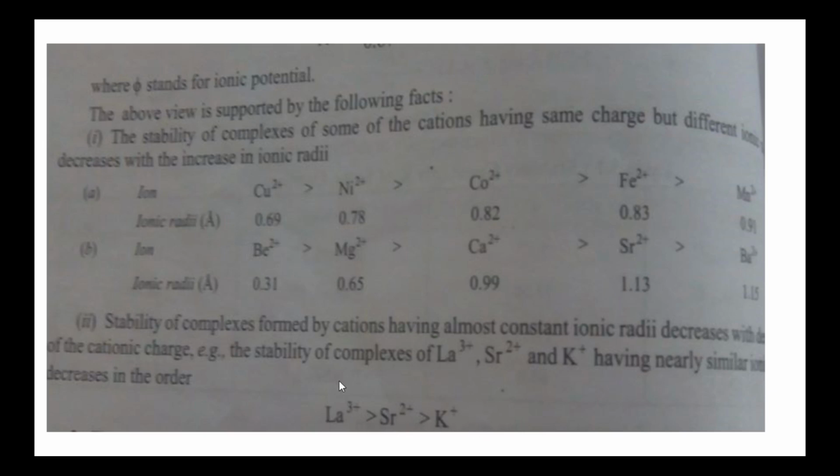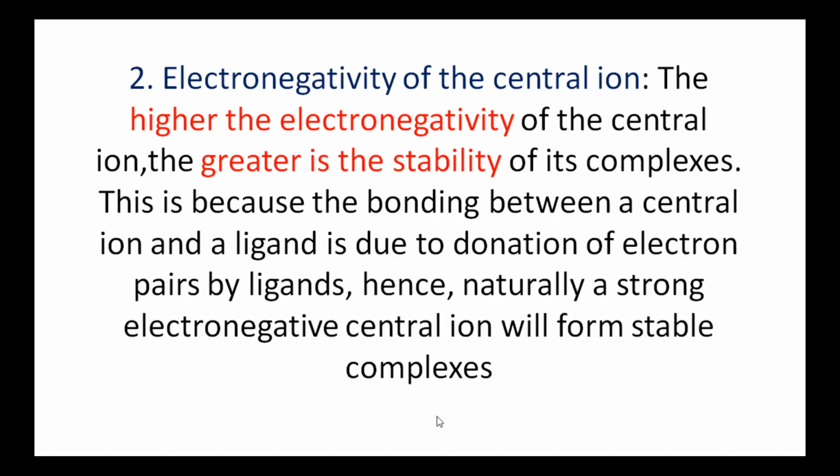Lanthanum has the highest charge, so it forms the more stable complex. Hence, the stability of complexes is lanthanum 3 plus greater than strontium 2 plus greater than potassium plus.